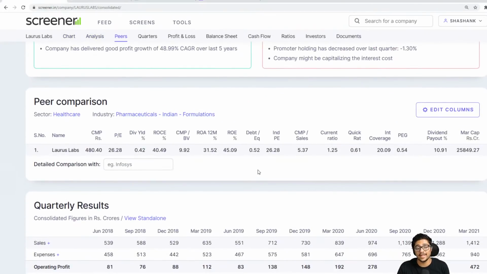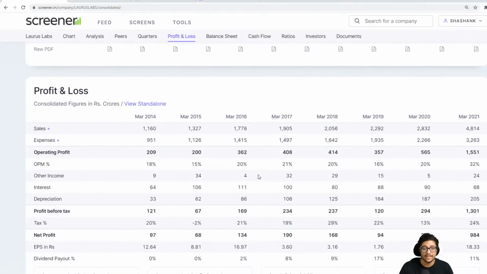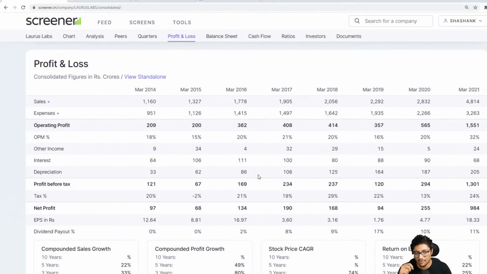Now let's look at why it has gone up, and why it is good. Let's look at profit and loss. See this profit and loss, guys. I will show you how the sales are growing so consistently and so rapidly, and that is why you will see the exact same correlation in the stock as well. In the last 5 years, let's go back to 2016: 1,700 crores, 1,900 crores, 2,000 crores, 2,200 crores, 2,800 crores, and directly after 2,800 crores, it has gone up to 4,800 crores. Can you see this jump? Insane jump. From 2,800 to 4,800 is a massive jump.